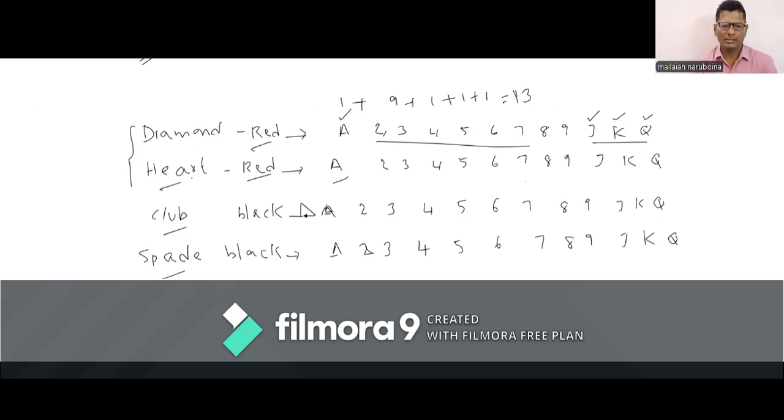In club also, we have 9 number cards, one ace card, jack, king, queen. In spade, which is in black color, we have the ace card, jack, king, queen, and 9 number cards. You have to remember all this information.